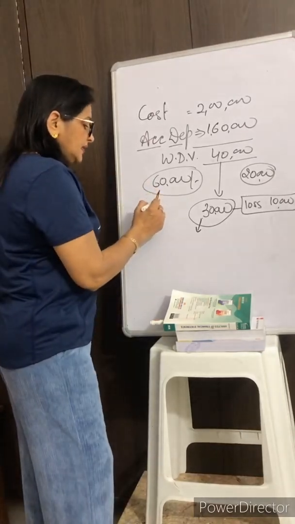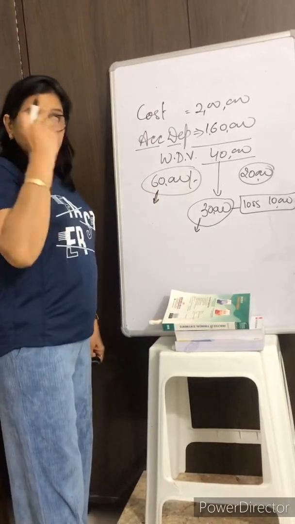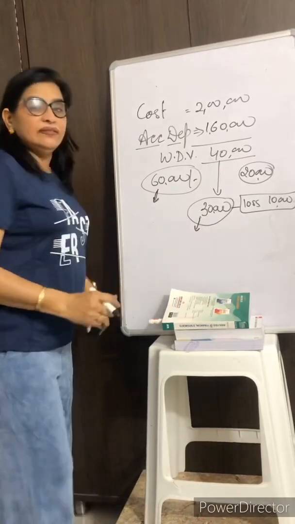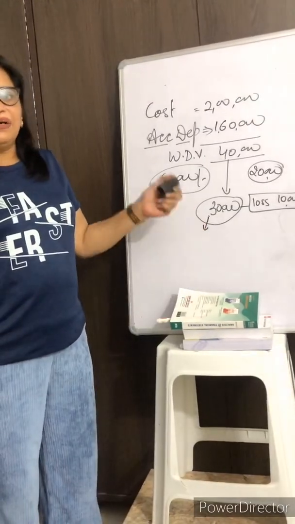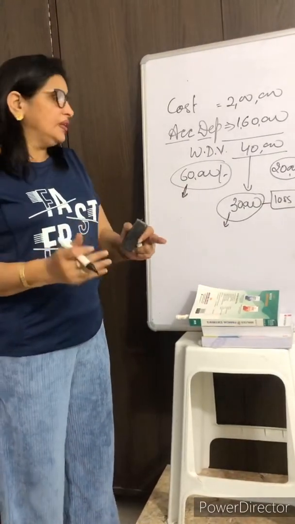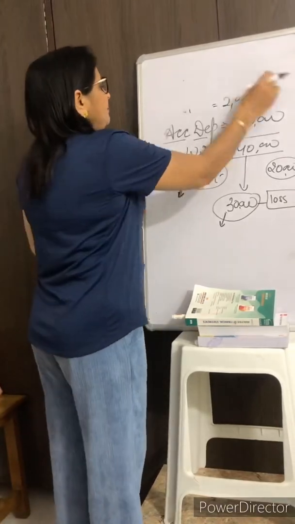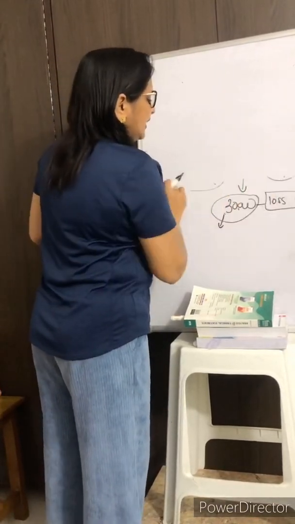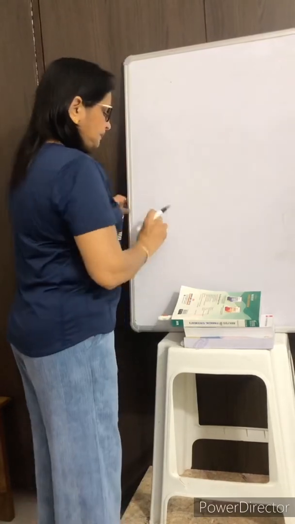Rather, it is 60,000 when we are selling at a profit, and it is 30,000 when we are selling at a loss. But still, there is inflow of cash. So this will be inflow of cash from investing activities.